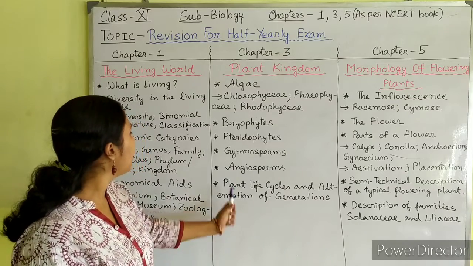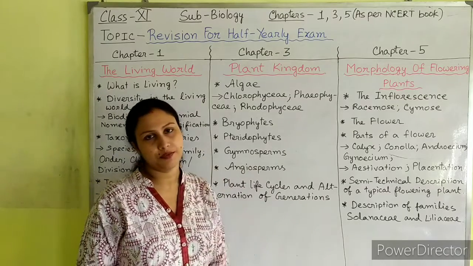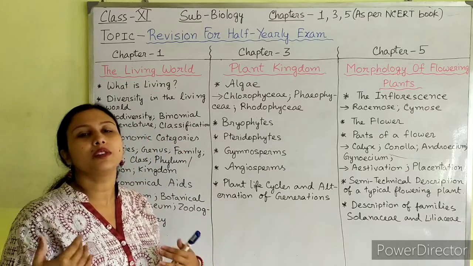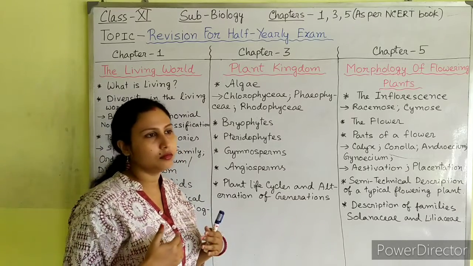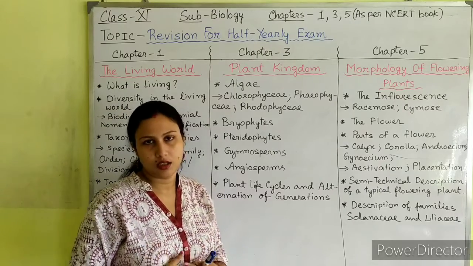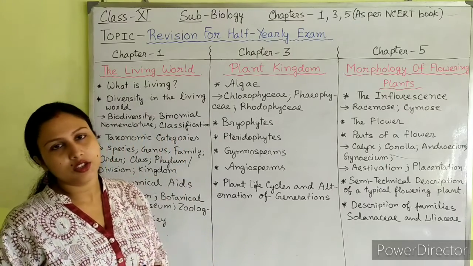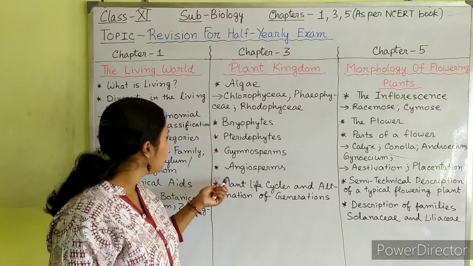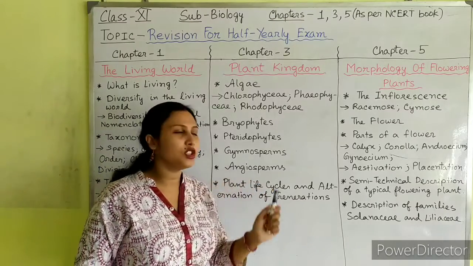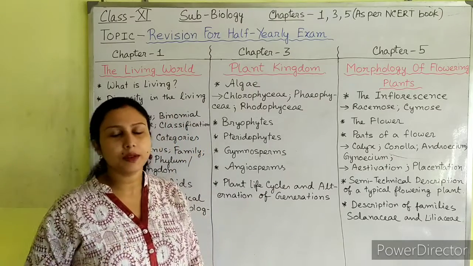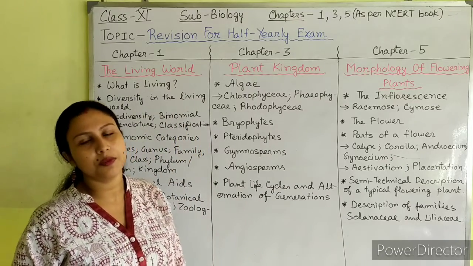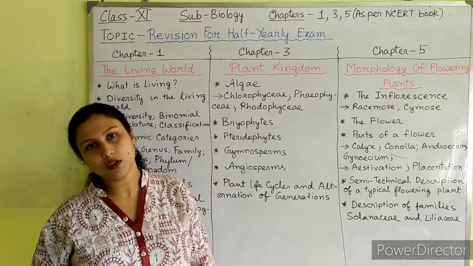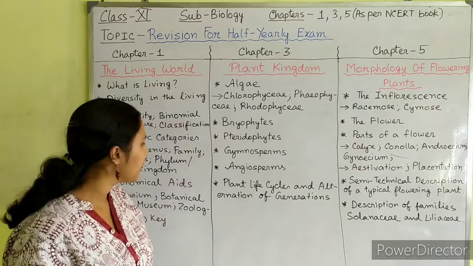Next, we have learned about gymnosperms, about the characteristics of gymnosperms, about the type of seed, and examples of gymnosperms. Then we have also learned about angiosperms. We have learned about the characteristics of angiosperms, life cycles of angiosperms, and also examples of angiosperms.